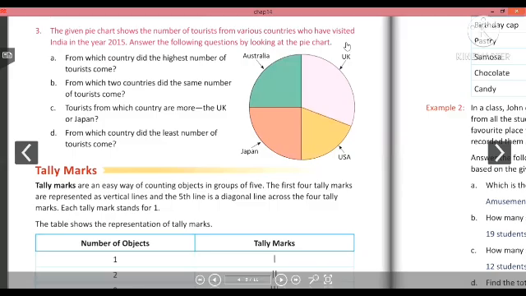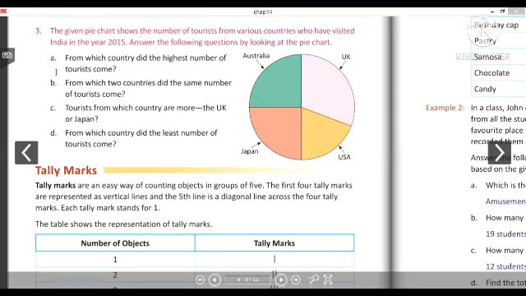Next we have question number 3, which says that the given pie chart shows the number of tourists from various countries who have visited India in the year 2015. Answer the following questions by looking at the pie chart. So the first question says that from which country did the highest number of tourists come? So we can see there are four parts in this pie chart. Which country is sharing the biggest part? UK. So obviously from which country have the most people come? UK.